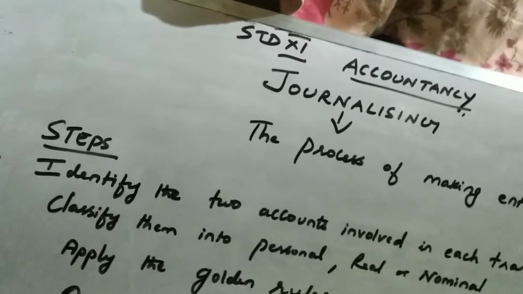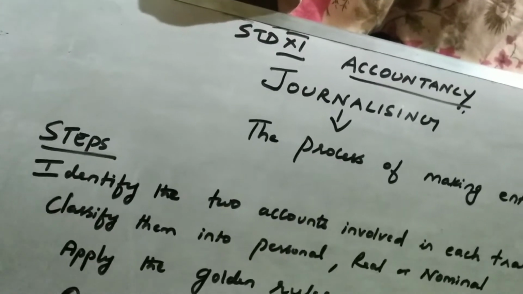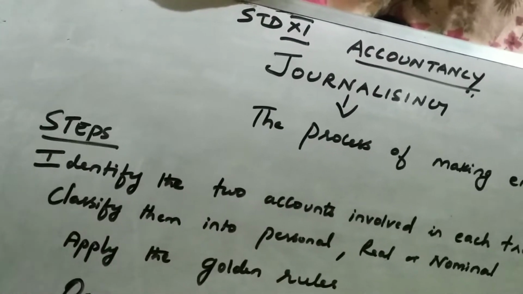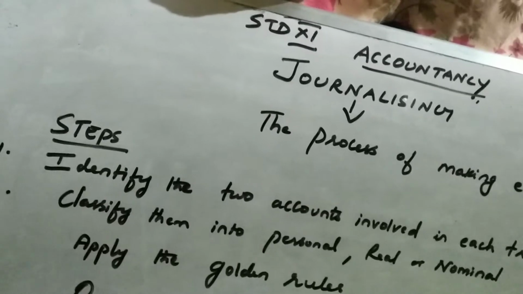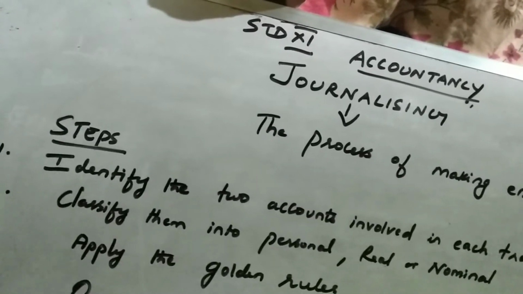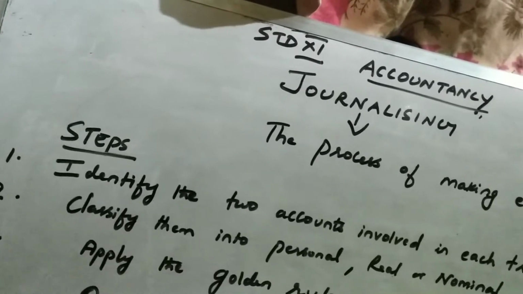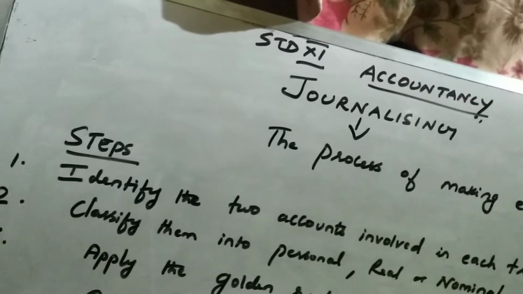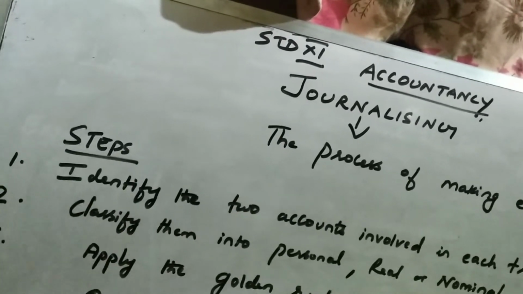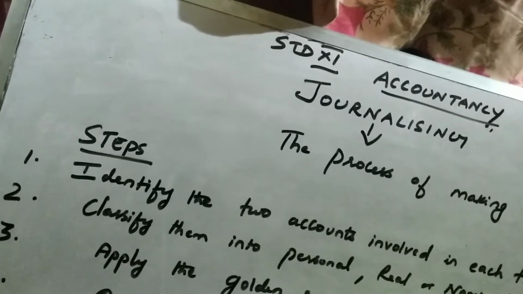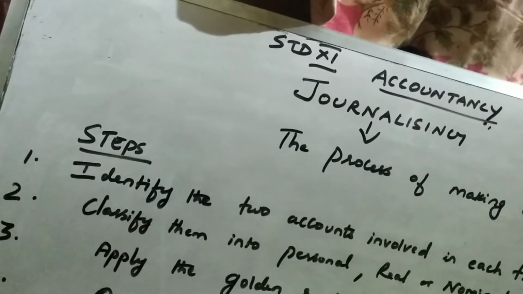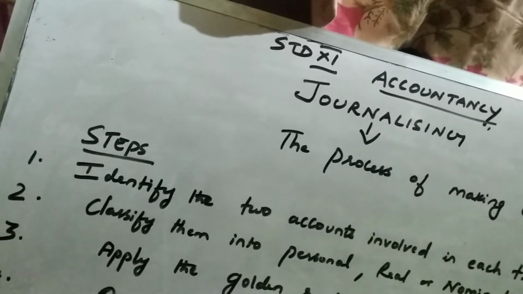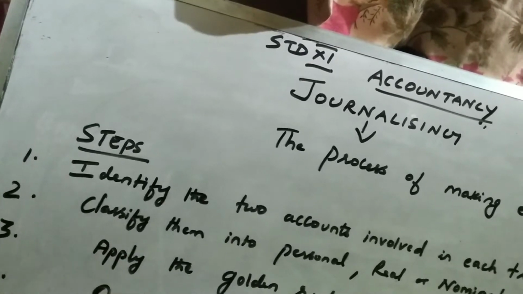And the next part, we have seen the golden principles or the golden rules of accounting. Based on the classification, you have personal account, real account, and nominal account. And the double entry system has two aspects, dual aspect. One is the debit aspect, the receiving aspect. The other one is the giving aspect, the credit aspect. For personal account, debit the receiver, credit the giver. Real account, debit what comes in, credit what goes out. Nominal account, debit all expenses and losses, credit all incomes and gains.